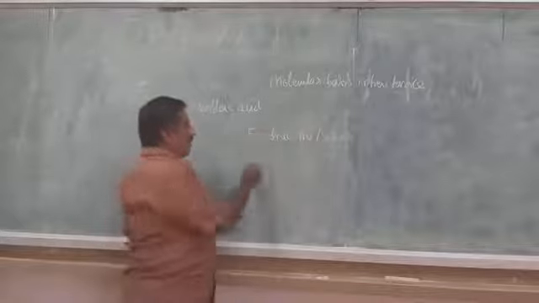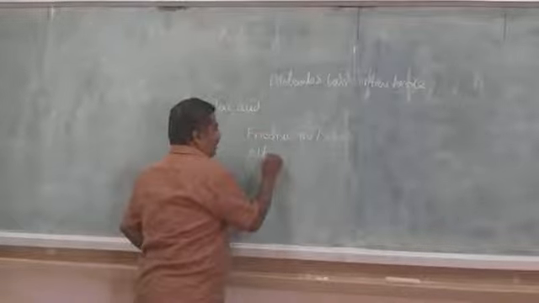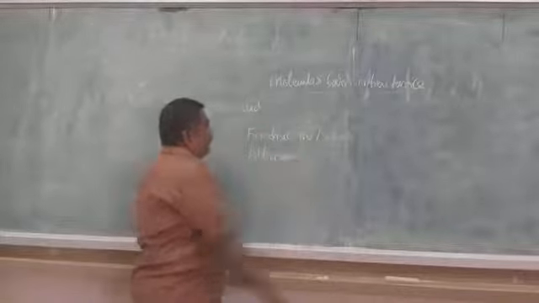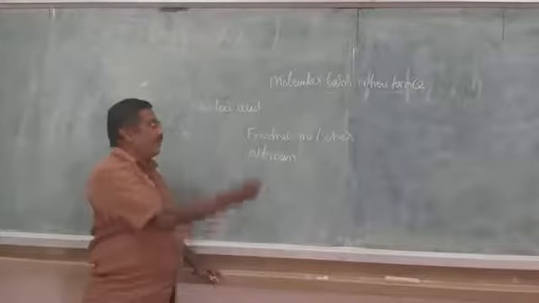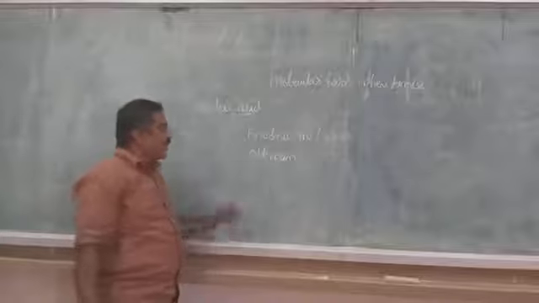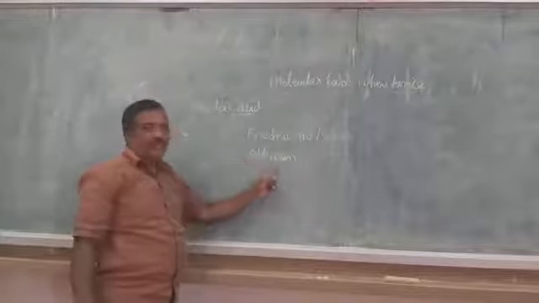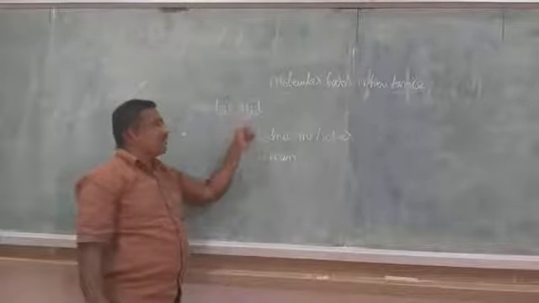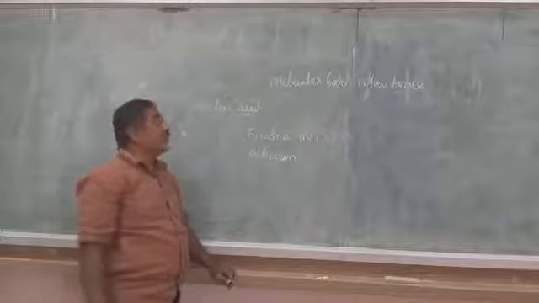Then Altman came. Frederick Miescher discovered the nucleic acid and coined the term nuclein. Then Altman coined the term nucleic acid. That nuclein has an acidic property. That acidic property present in the nucleic acid was discovered by Altman. Hence, it was called nucleic acid.